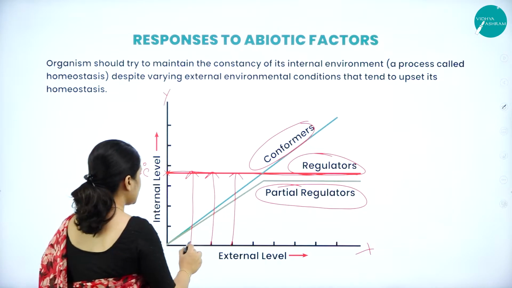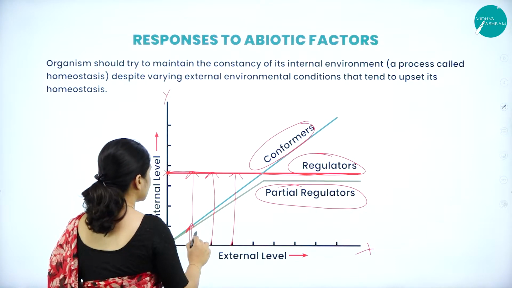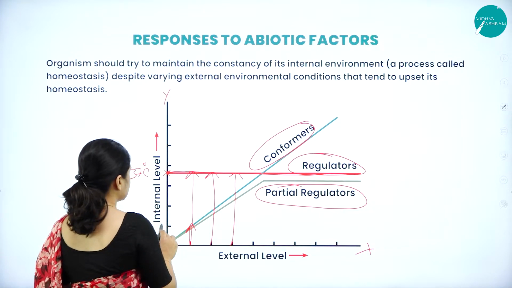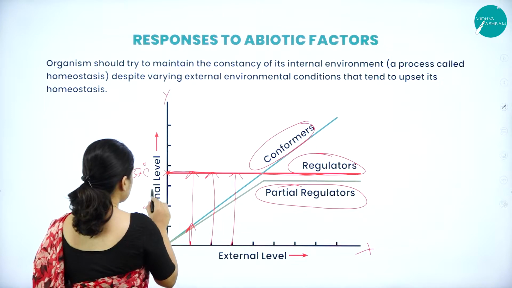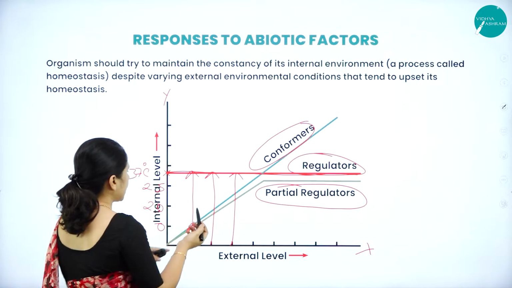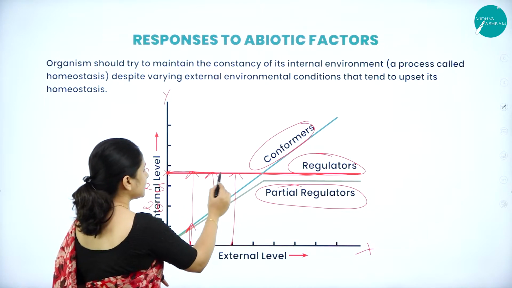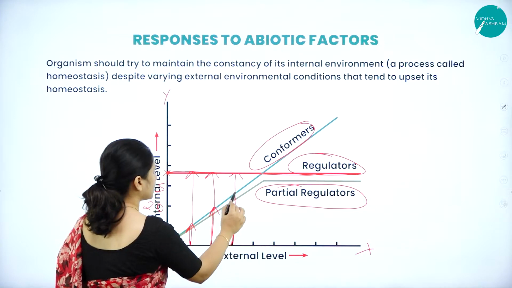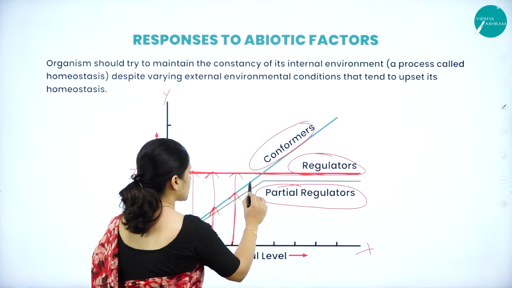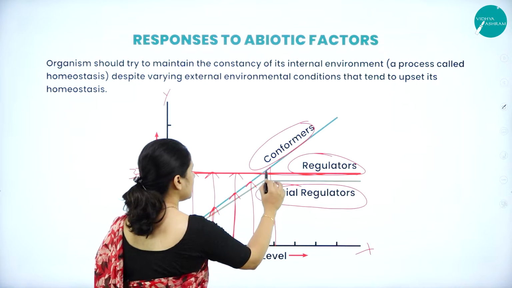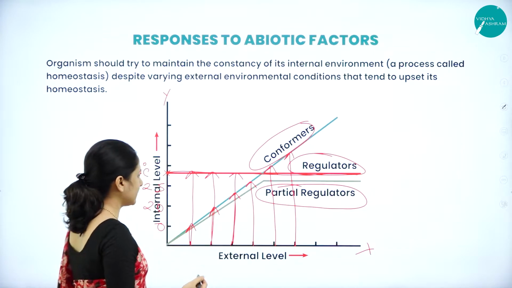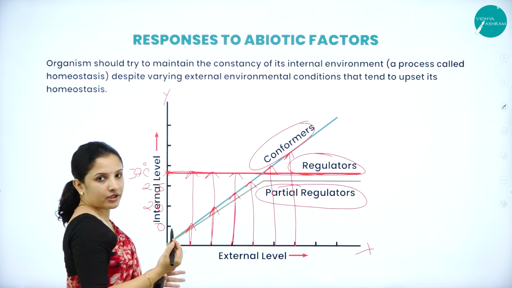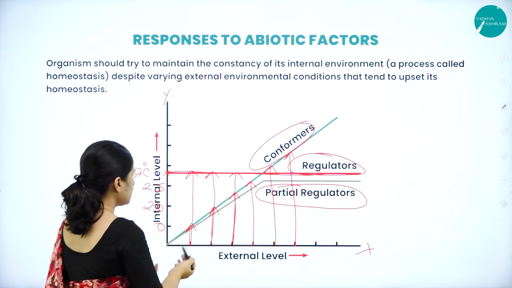So as you can see, as the external temperature increases, say for example 0, then 20, 25, so like that, the internal temperature also tends to increase. You can see here how they are increasing at each step. So as the external level increases, the internal body temperature also tends to increase.